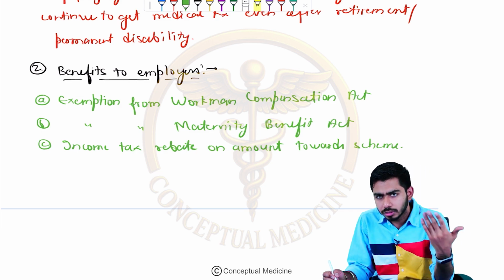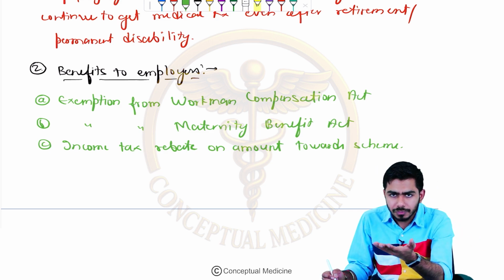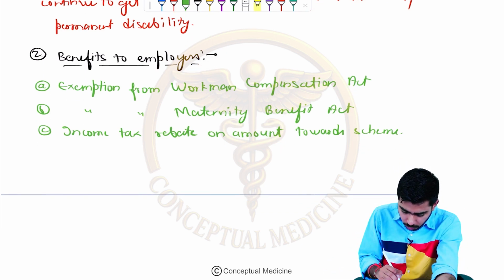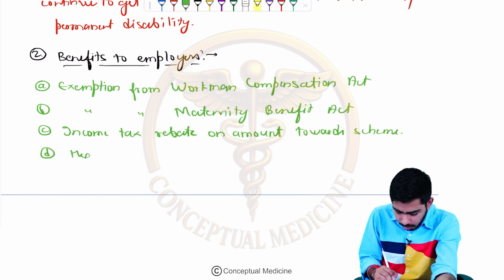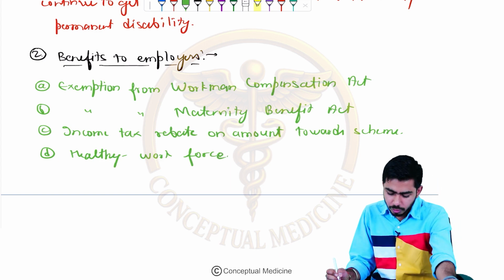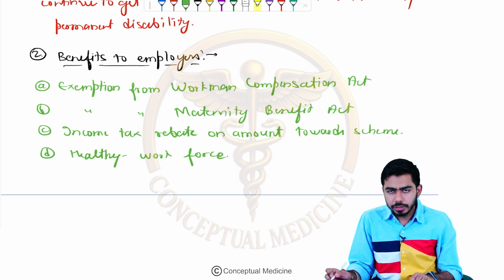Many employees invest in these schemes and get the tax rebate as well. And there is also a healthy workforce. So these could be the benefits as far as the employers are concerned.